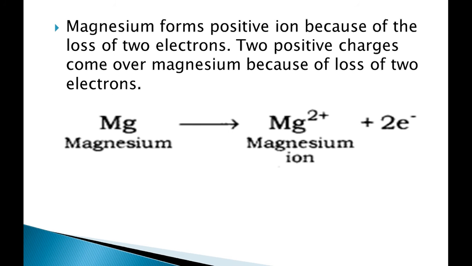Similarly, we have the magnesium ion. Magnesium has atomic number 12 and electronic configuration 2, 8, 2. In the M shell, it has 2 electrons. That means it will lose 2 electrons to attain a noble gas configuration. As it has lost 2 electrons, it will attain a 2 positive charge. So it will become a positive ion again.